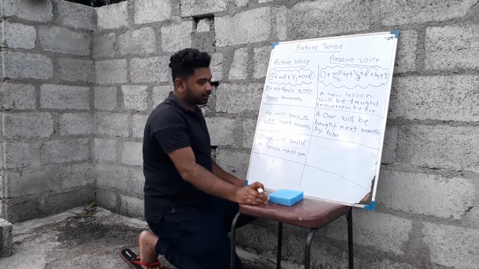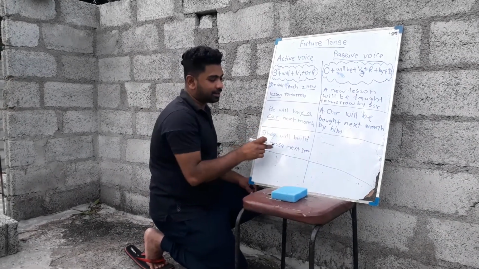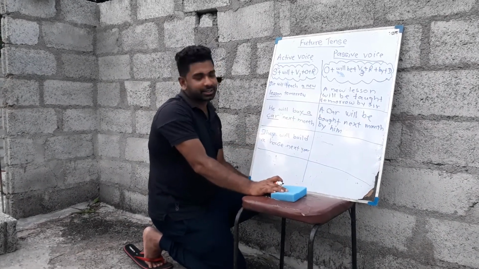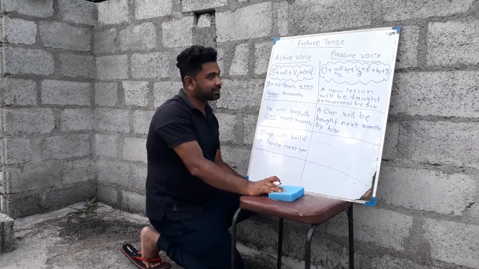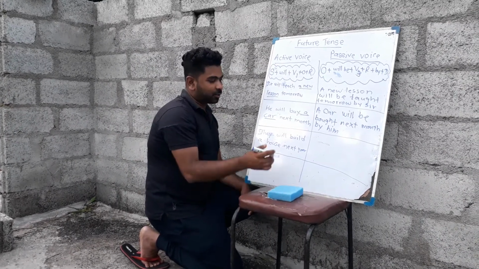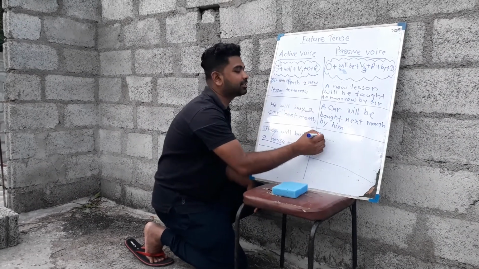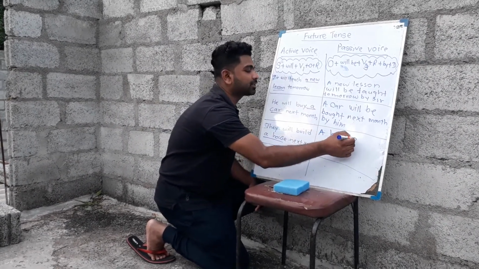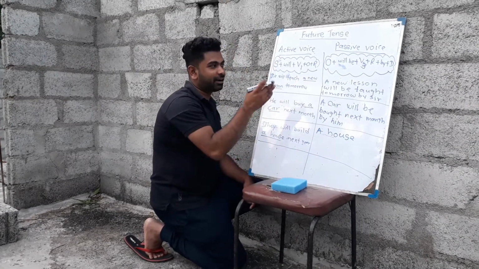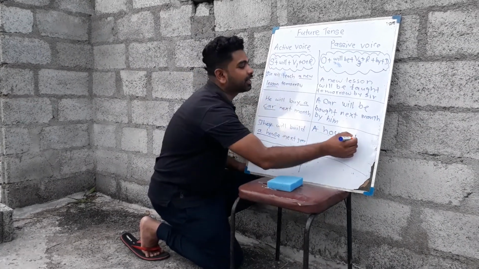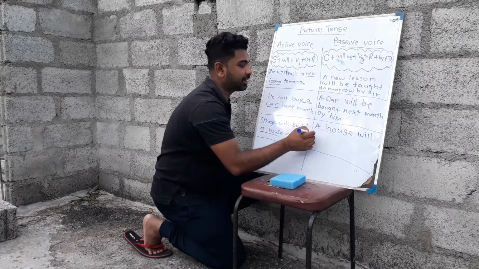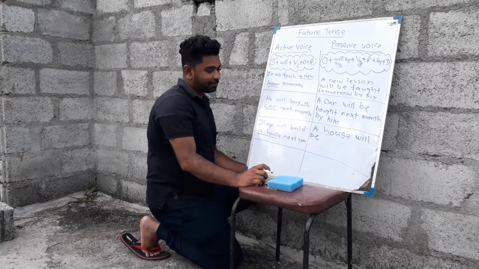And let's go to the third one. They will build a house next year. Next year is the future indicating word. What is the object? A house. So write it first: a house. Then only one helping verb is there, that is "will be", right? A house will be.